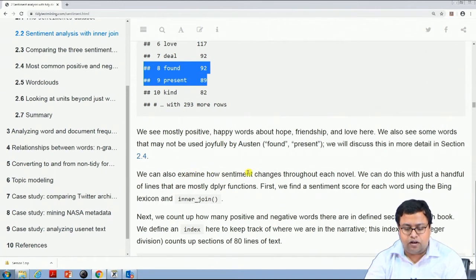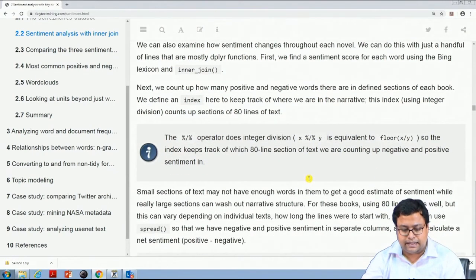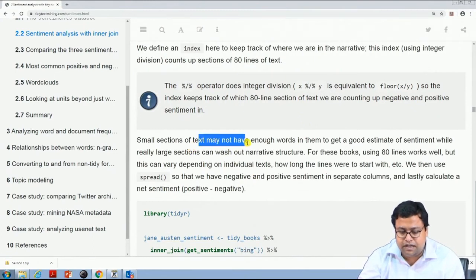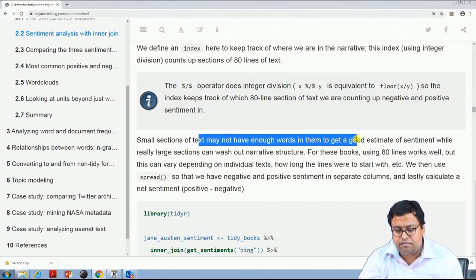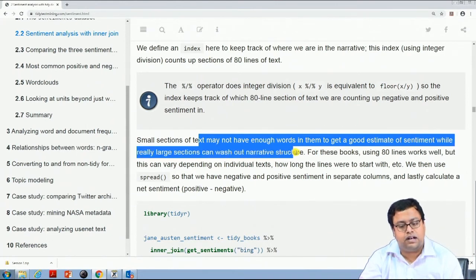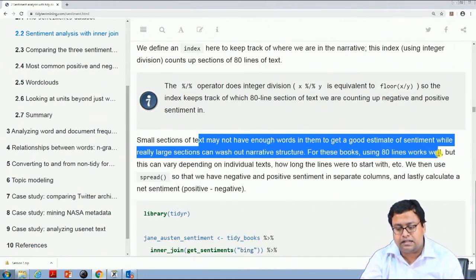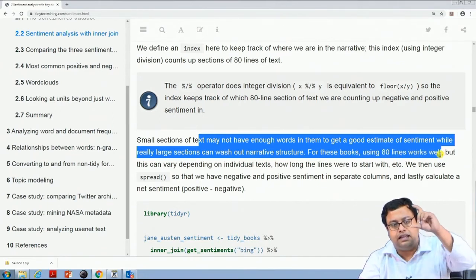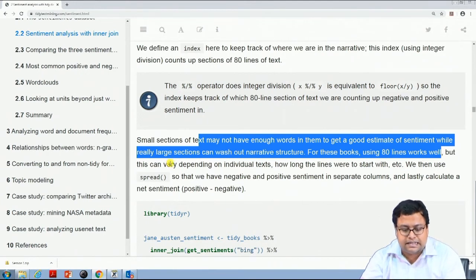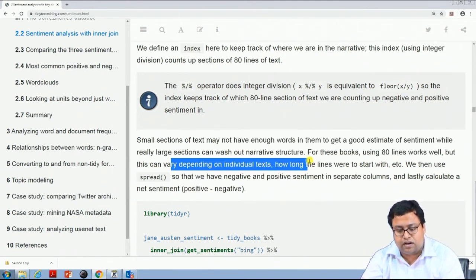We can also examine how sentiment changes throughout the novel. So, in the first part of the novel, the second part of the novel, how it is changing, they try to check that. A small section of text may not have enough words in it to get a good estimate of sentiment, while large sections can wash out narrative structure. For these books, using 80 lines works well. So, every 80 lines they are finding the sentiment, but this can vary depending on the individual text, and how long the lines were to start with.